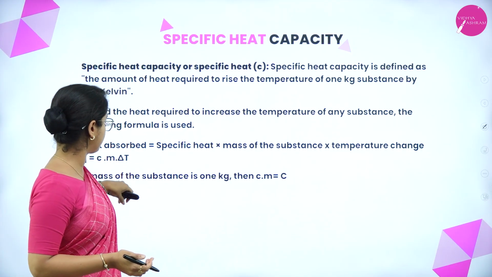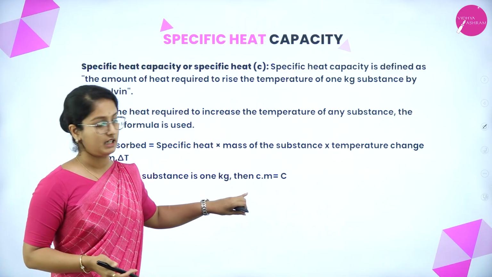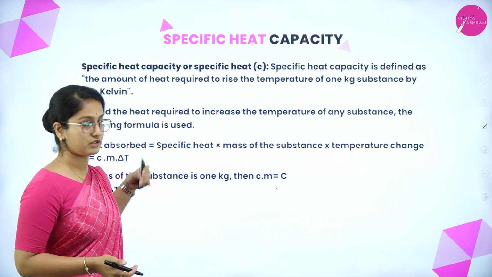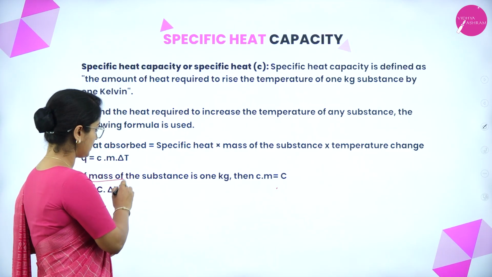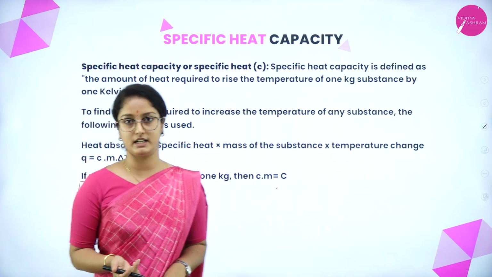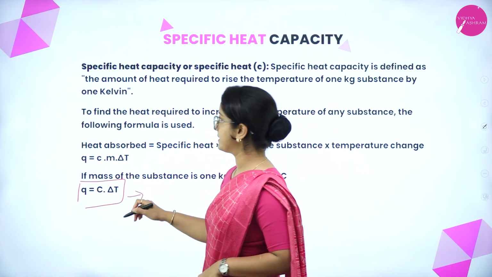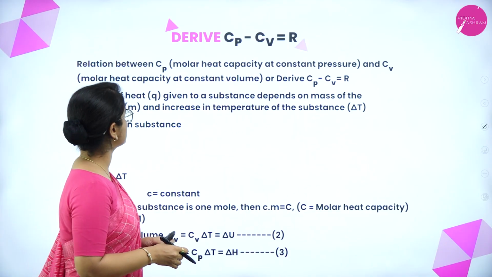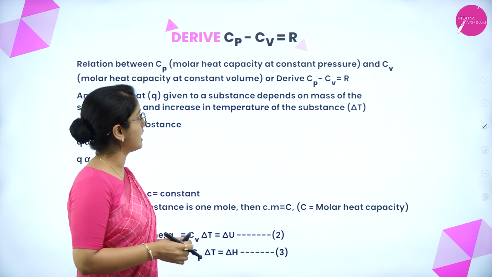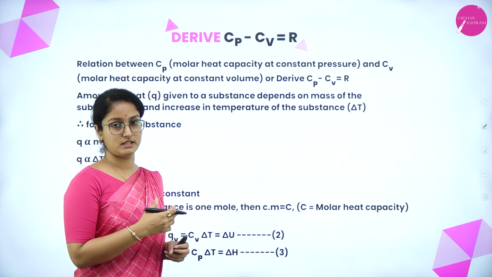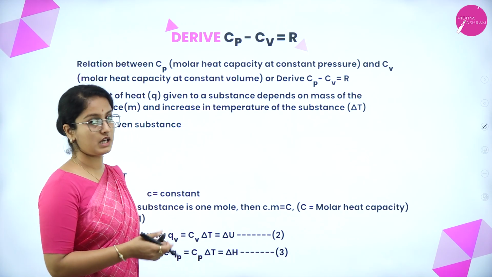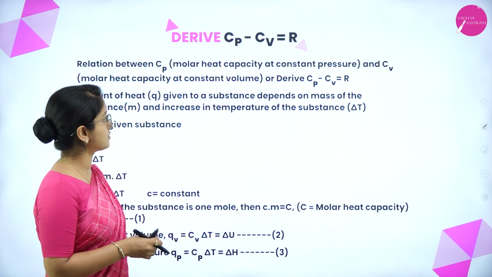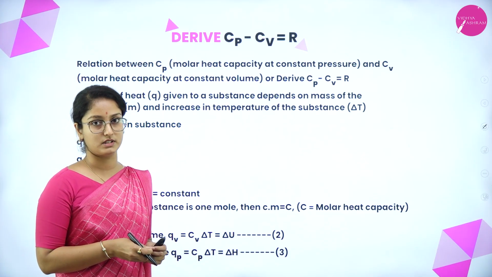Therefore, if the mass of the substance is 1 kg, then c into m becomes c, and the equation becomes Q equals c into delta T. This gives the specific heat capacity of that substance. Next is the relationship between molar heat capacity at constant pressure, represented by Cp, and molar heat capacity at constant volume, Cv. To derive: Cp minus Cv is equal to R.